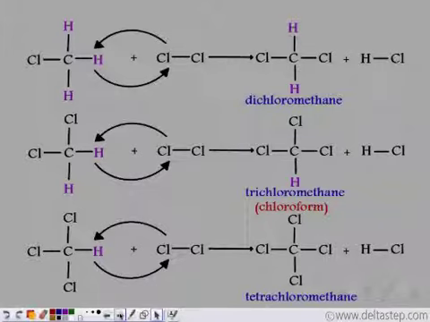So alkanes give substitution products. This is because all the bonds in alkanes are single covalent bonds, so the hydrogen atoms can be easily replaced by some other atoms.